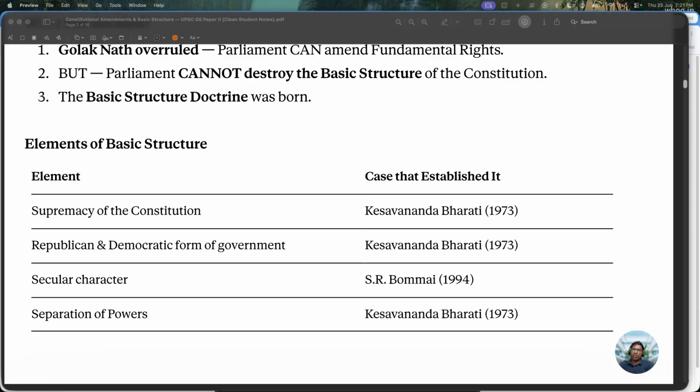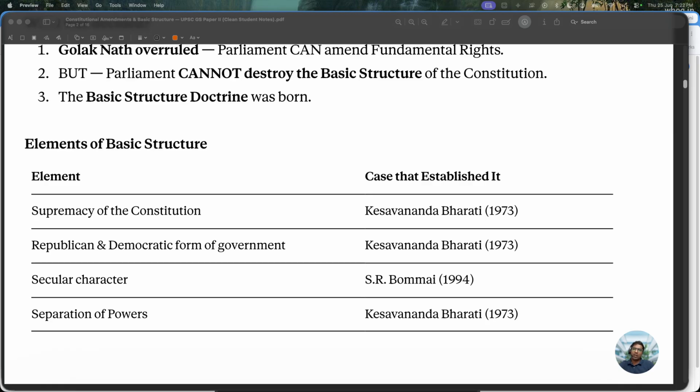So, secular character of the Constitution, S.R. Bommai. In this S.R. Bommai case, the secular character of the Constitution was again made part of basic structure. So tomorrow, someone may come to India with a super majority, even if they win all the seats in both Lok Sabha and Rajya Sabha, and also win all the state elections, they cannot change the secular character of the constitution.